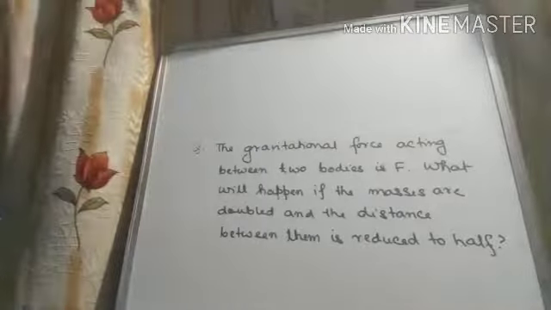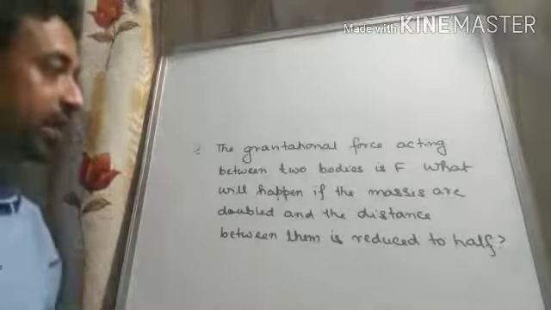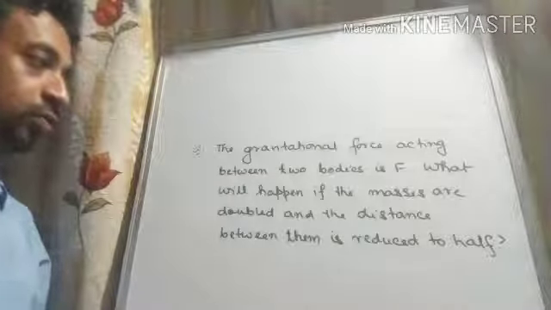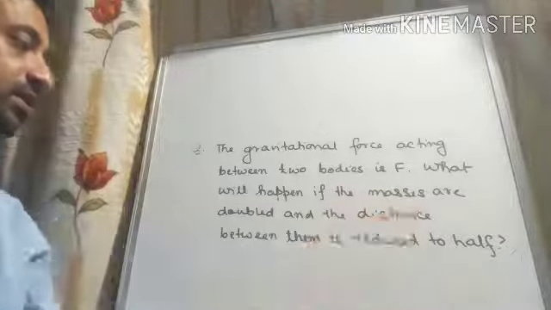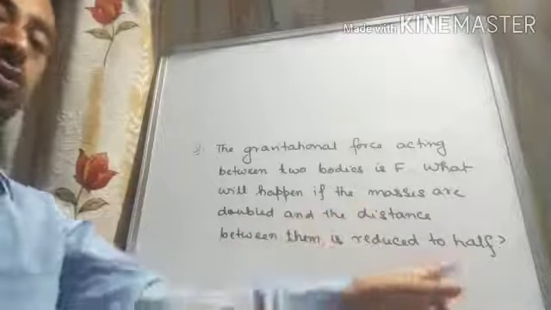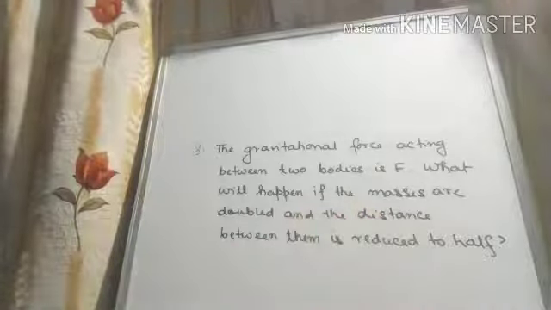See the question. The gravitational force acting between two bodies is capital F. What will happen if the masses are doubled and the distance between them is reduced to half?